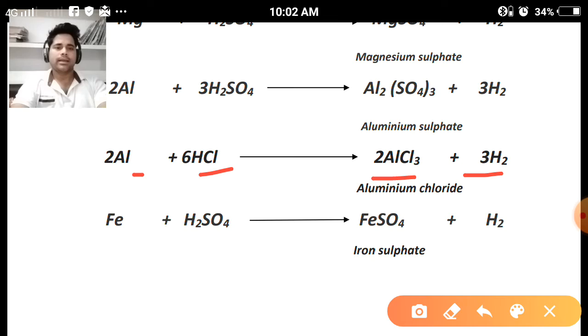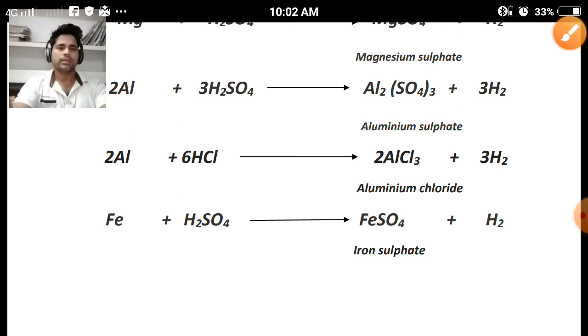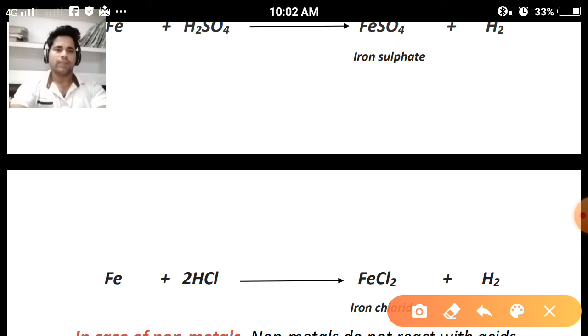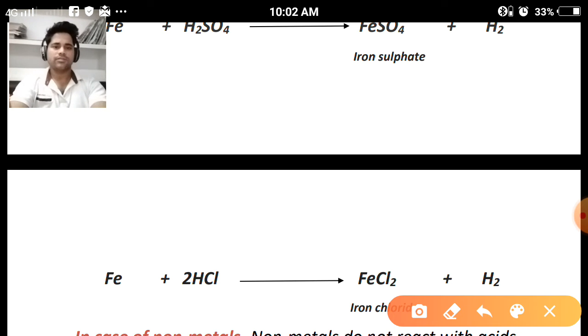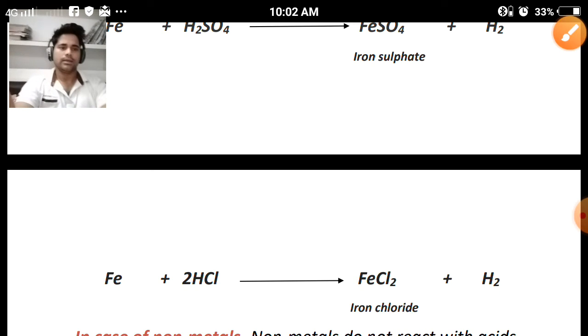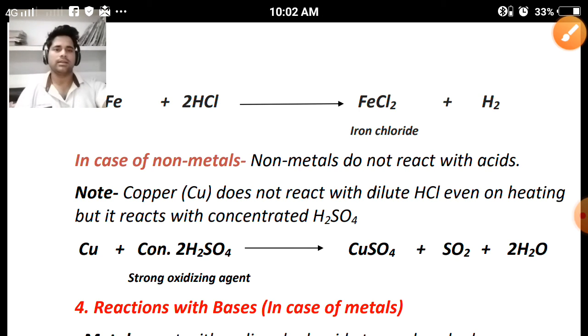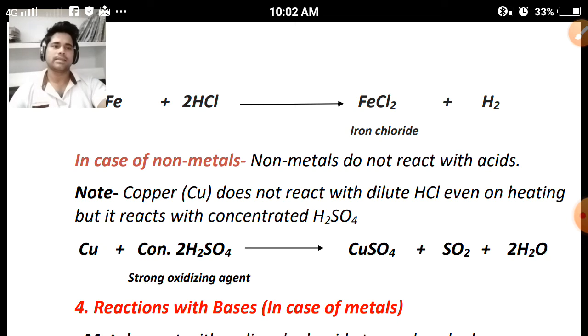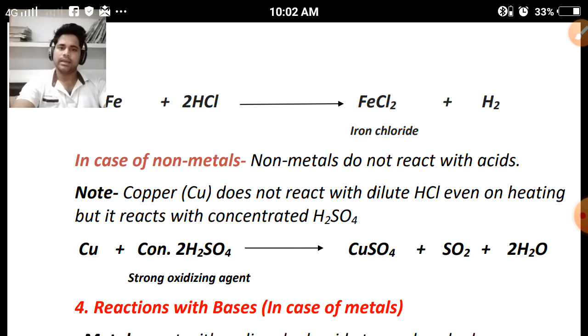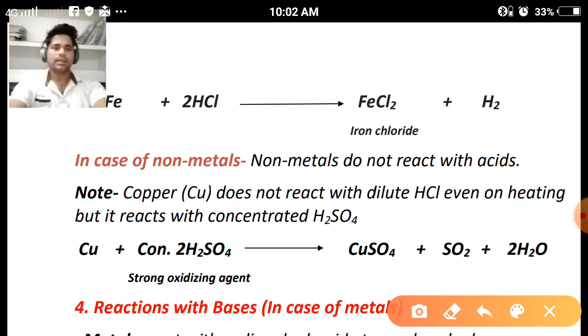What happens when iron reacts with sulfuric acid? It will form iron sulfate and hydrogen gas will be liberated. One more equation is given: what happens when iron reacts with hydrochloric acid? Iron chloride will be formed and hydrogen gas will be liberated. So when different metals react with different acids, they form their corresponding salts, and in all cases hydrogen gas is released. Clear?